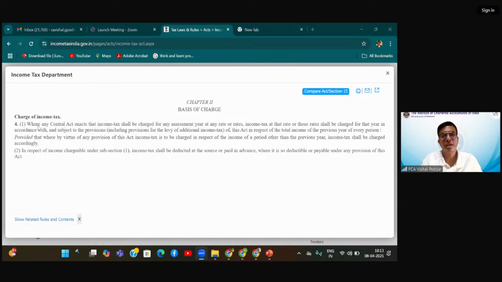Section 4(1) says: where any central act enacts that income tax shall be charged for any assessment year at any rate, income tax at that rate or those rates shall be charged for that year in accordance with and subject to the provisions of this Act, including provisions for levy of additional income tax, in respect of the total income of the previous year of every person.